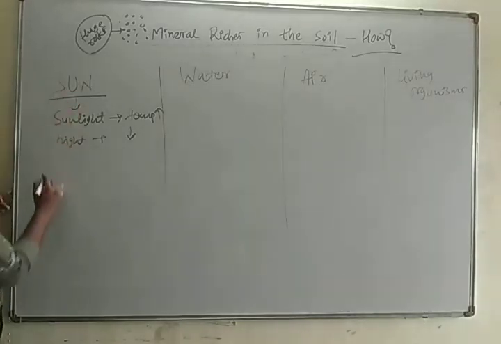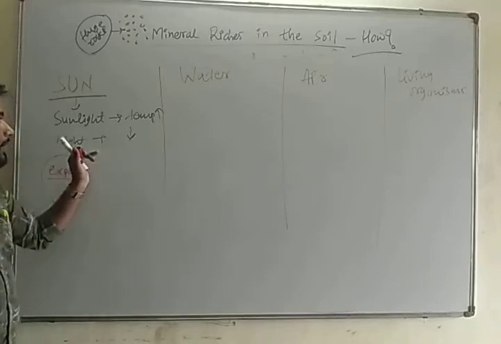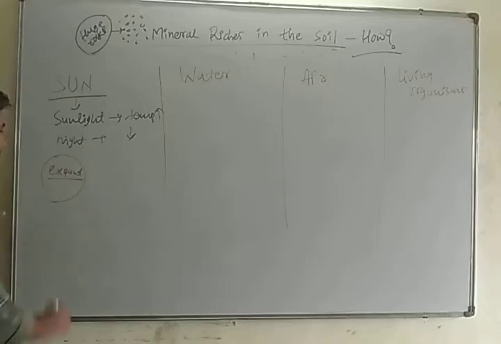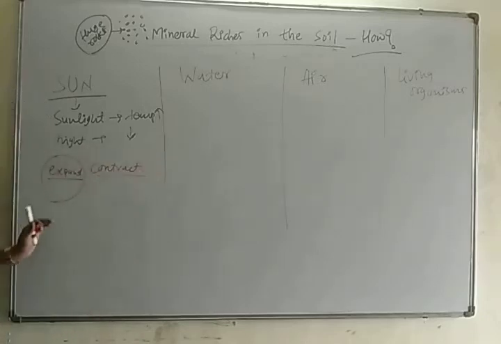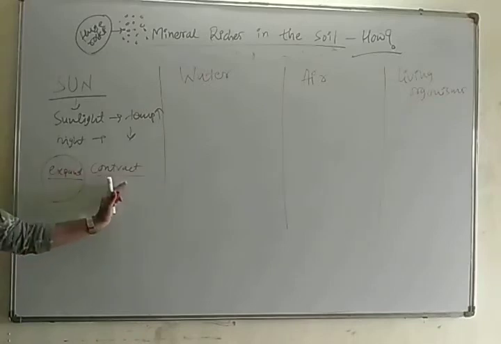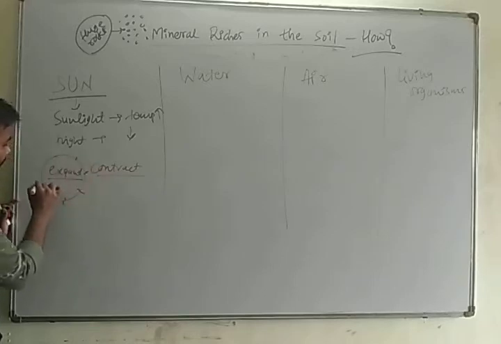So if any big rock is present and temperature rises, it will expand this rock, and during night when temperature is down, it will contract. During this expansion and contraction of any huge rock, cracks are formed in the rock.